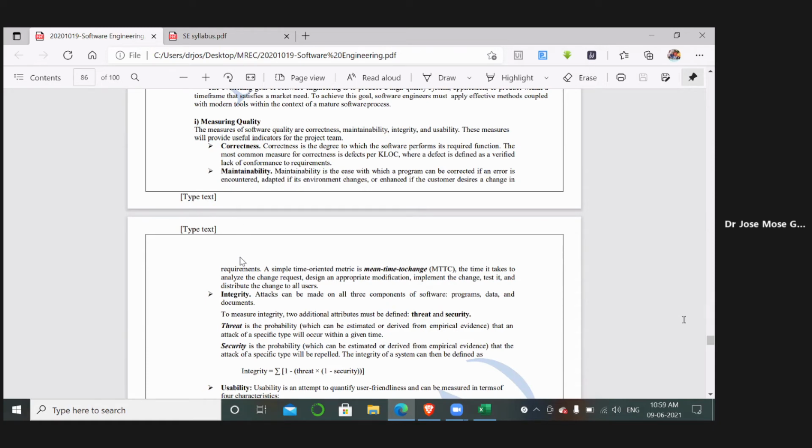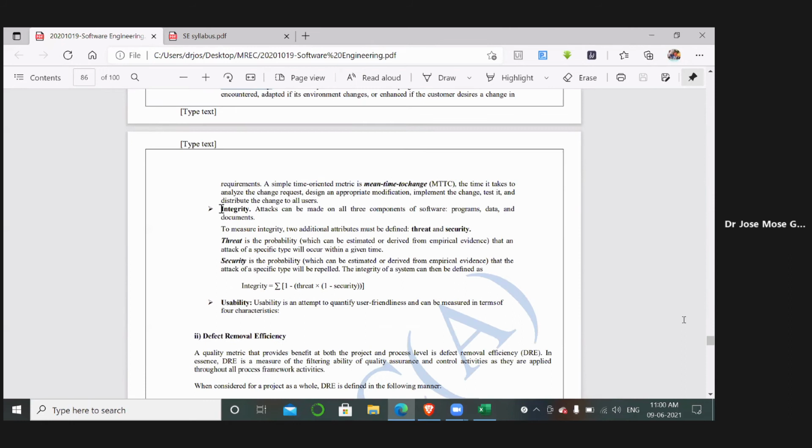Okay, so here a simple time oriented metric is mean time to change. The time it takes to analyze the change request, design appropriate modifications, implement the changes, test it and distribute to all the users. So it is nothing but to upgrade or to maintain. That concept comes under maintainability.